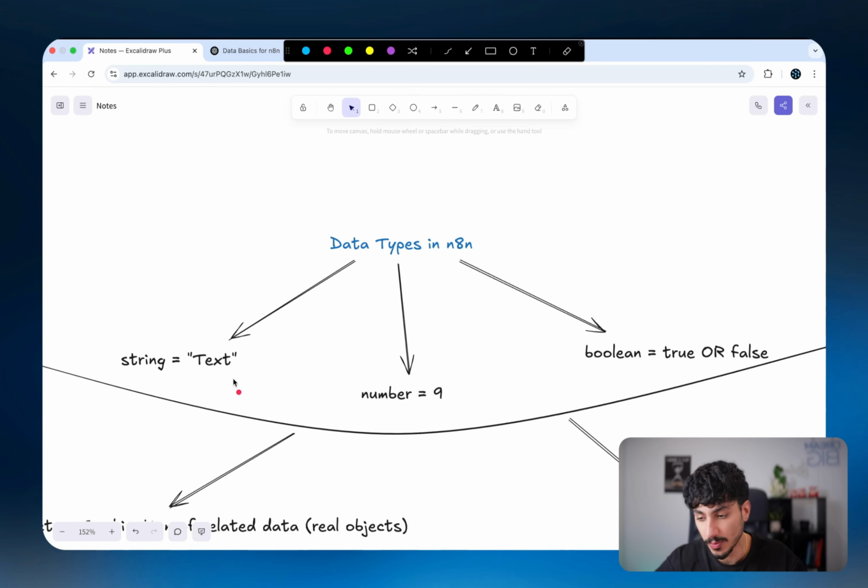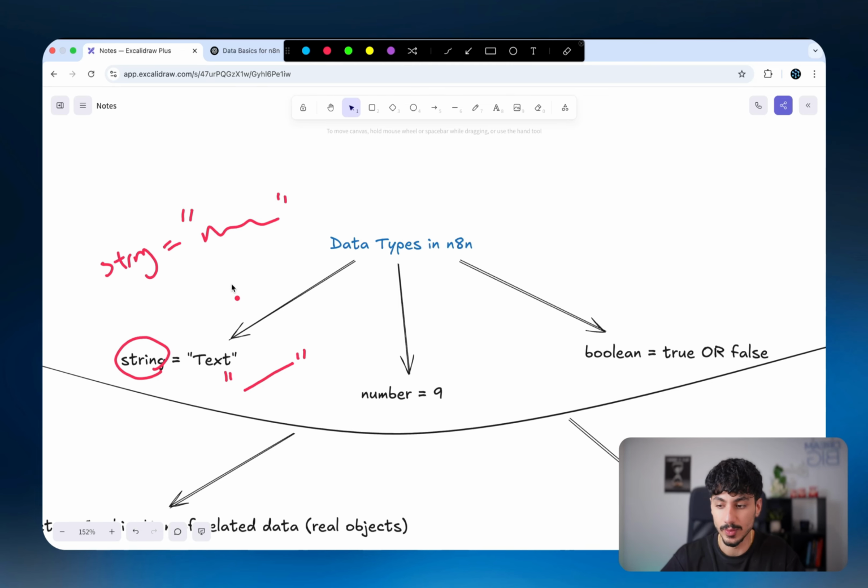So starting from the top, if you ever see any data that's wrapped in quotation marks, anything in between it, that is a string. So generally, we use strings to store text and sentences and words and any sort of unstructured data. So if you just have a bunch of words that you want to store as a data point, what you do is you wrap it in quotation marks, and then that becomes a string.